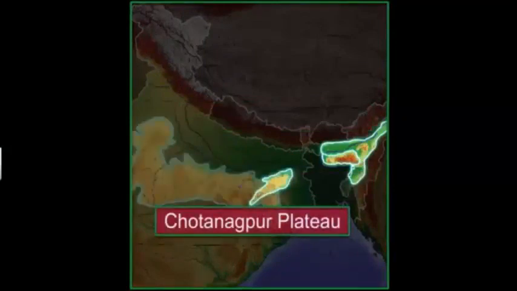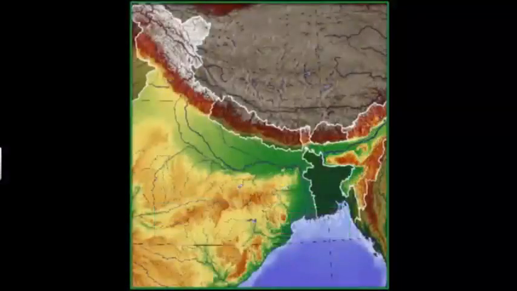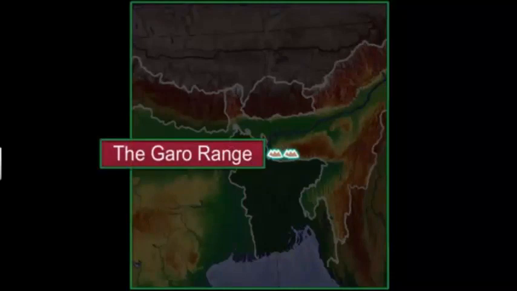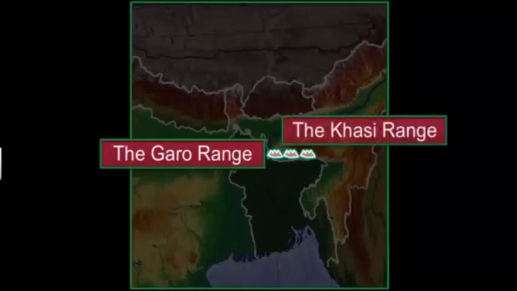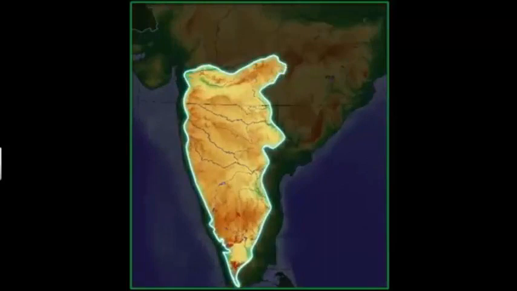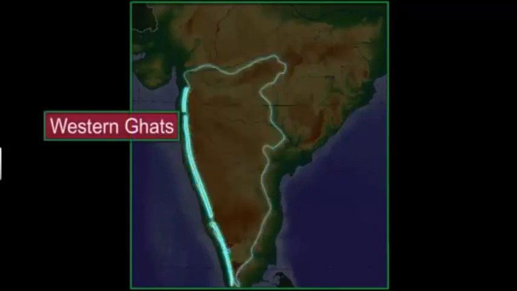There are three prominent hill ranges on the northeastern side of the plateau. As you move from east to west, you can see the Garo Range, the Khasi Ranges, and the Jaintia Hill. Moving southwards over the Deccan Plateau, you will observe that it is bordered by the Western Ghats on the west and the Eastern Ghats on the east.